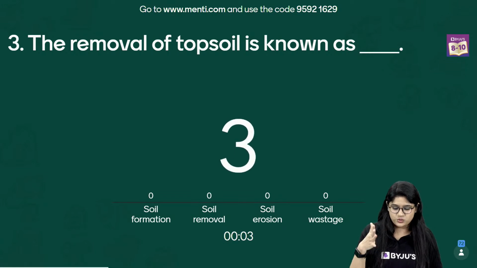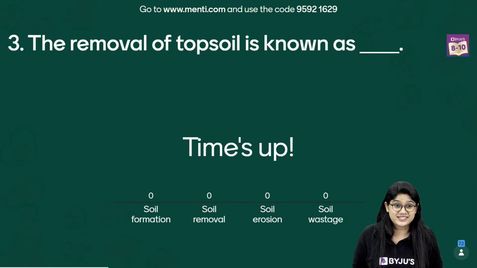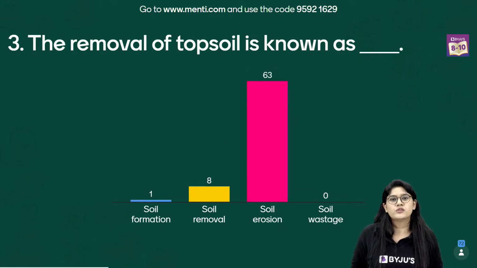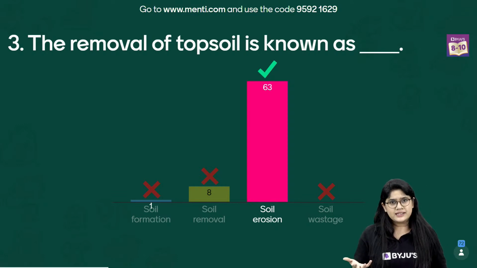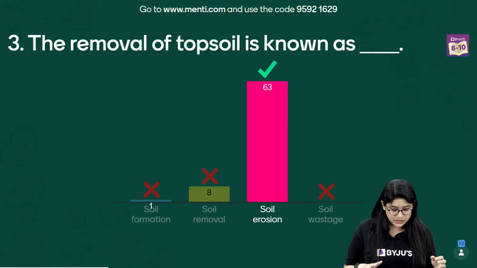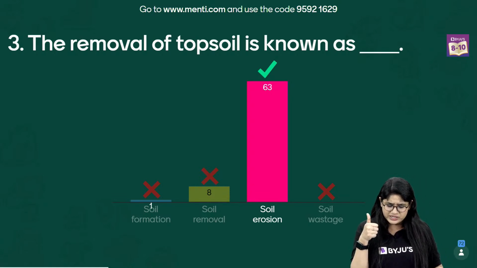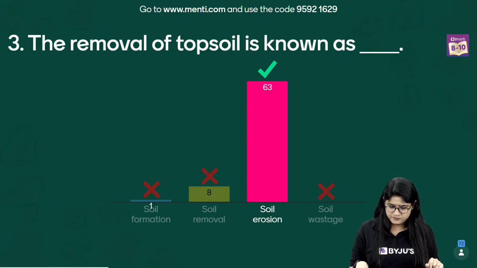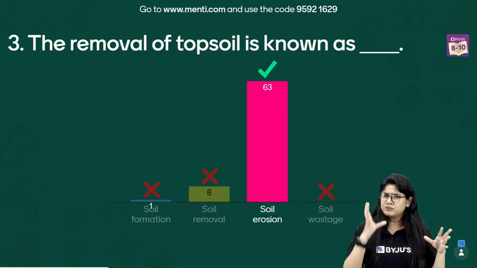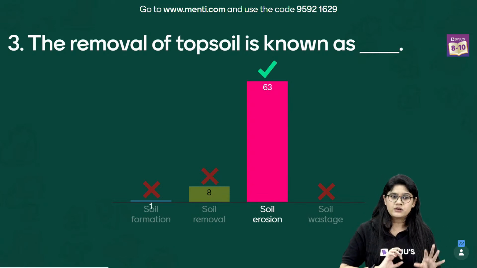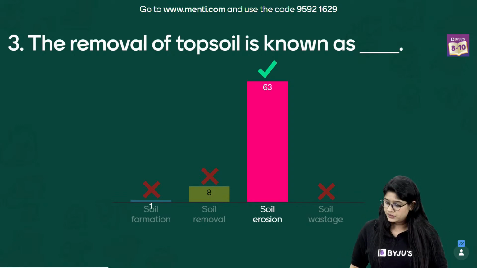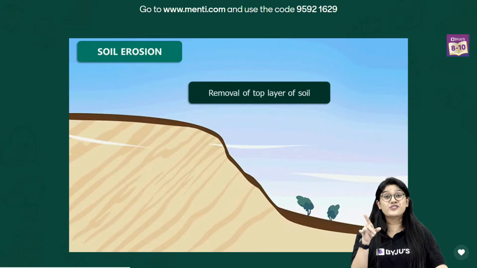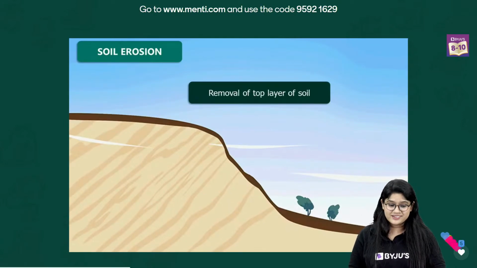Last 3, 2 and 1. The correct answer is soil erosion. The removal of the top layer of soil is called soil erosion, right? I think 83 of you have voted for the correct answer. That's really very good. But some of you got confused between soil formation, soil removal and soil wastage. Soil wastage no one, but 8 of you, soil removal. I think this is because you're voting really quickly. I'm sure all of you know that the correct answer is soil erosion.